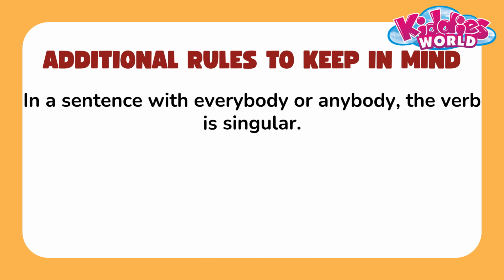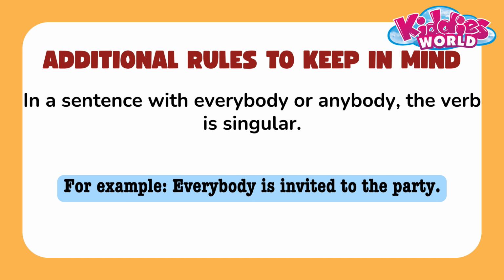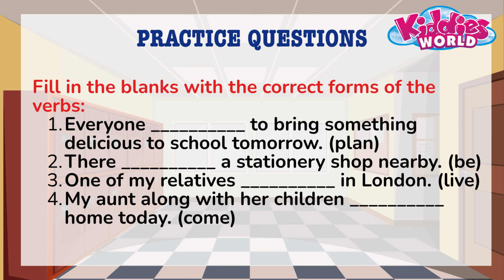In a sentence with everybody or anybody, the verb is singular. For example, everybody is invited to the party. Time to practice. Pause the video and try filling the blanks in the practice sentences.